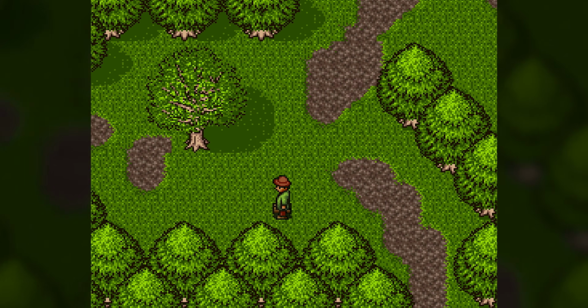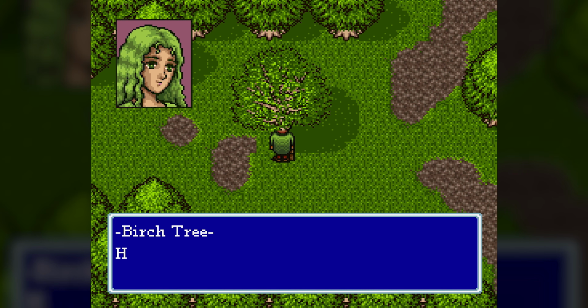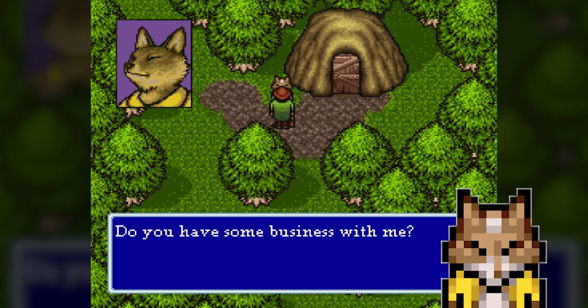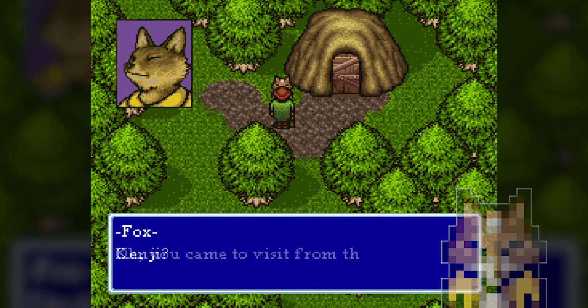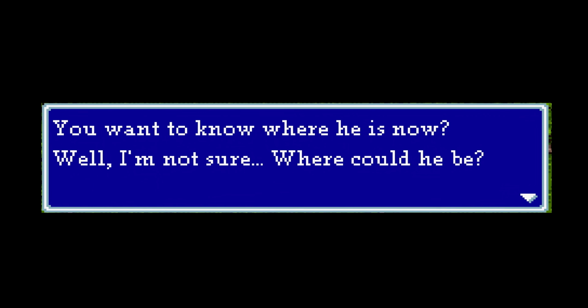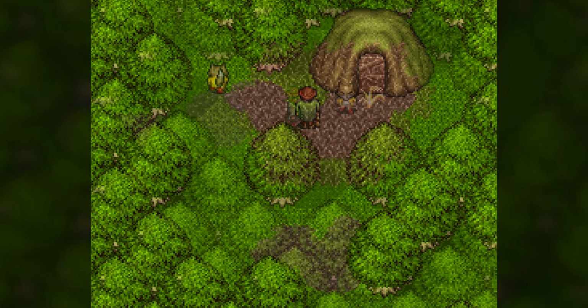The fox lives in the forest of the Earth God, and has befriended a delightful birch tree who loves to hear the fox's stories about Western science and technology. We ask the fox about Kenji, but the fox appears not to know very much, or so he says before wandering off to pick grass.